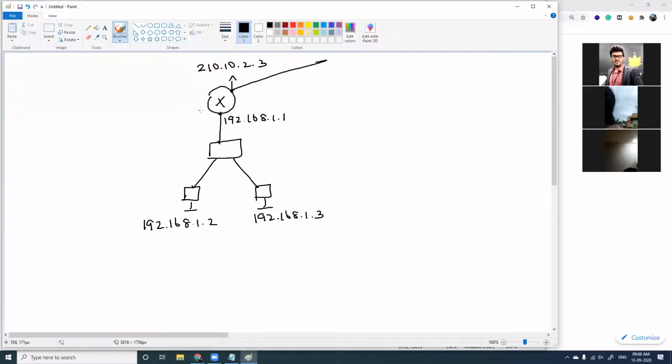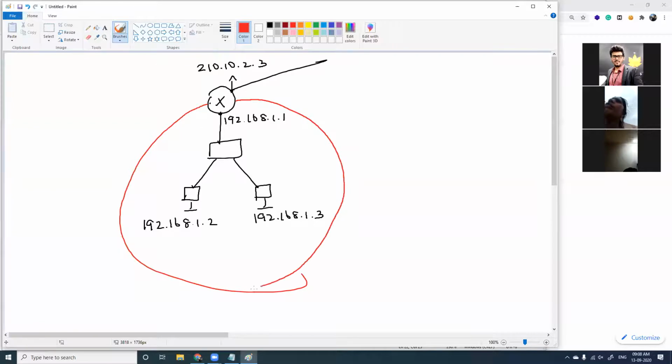So now, as I told you, the address used inside your LAN is over here, this being your private IP and this being your public IP address.